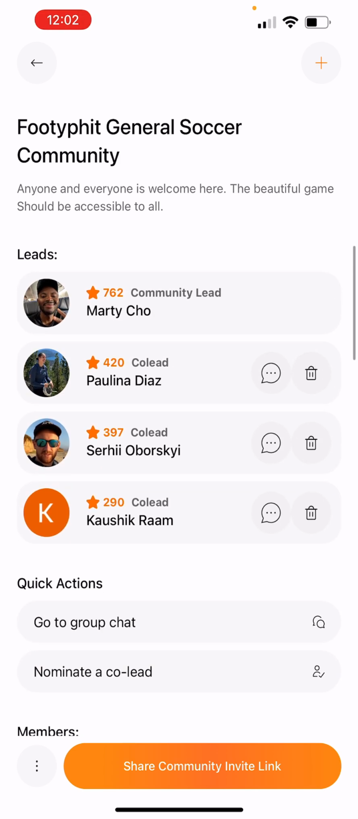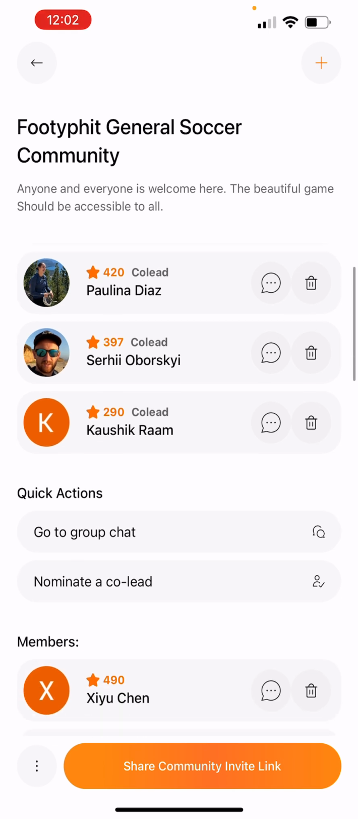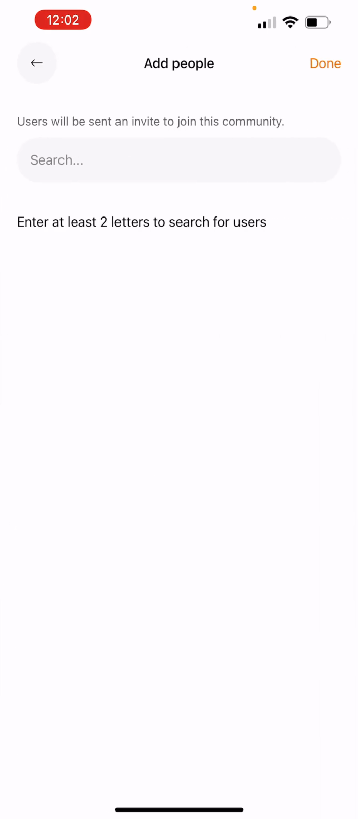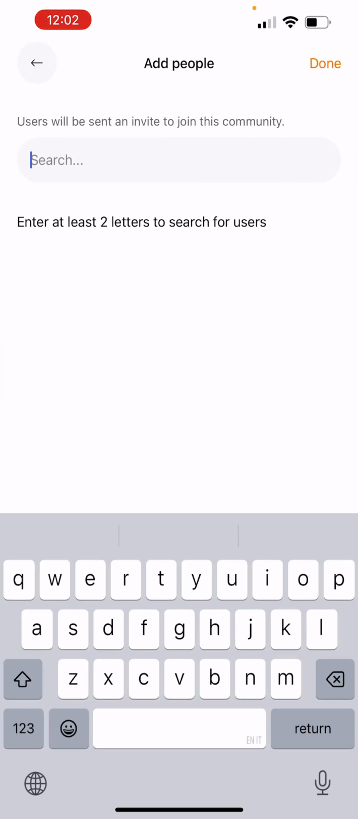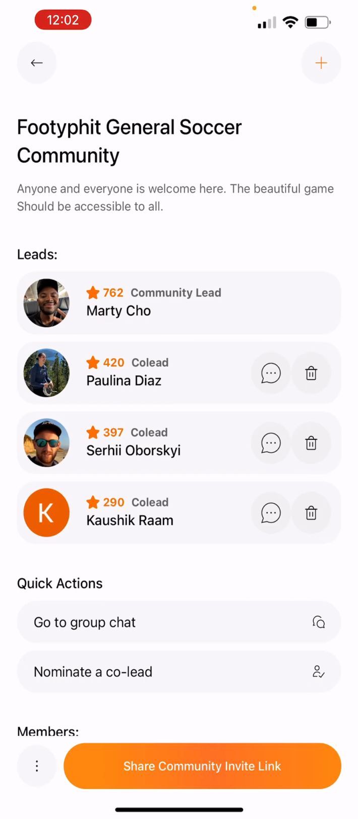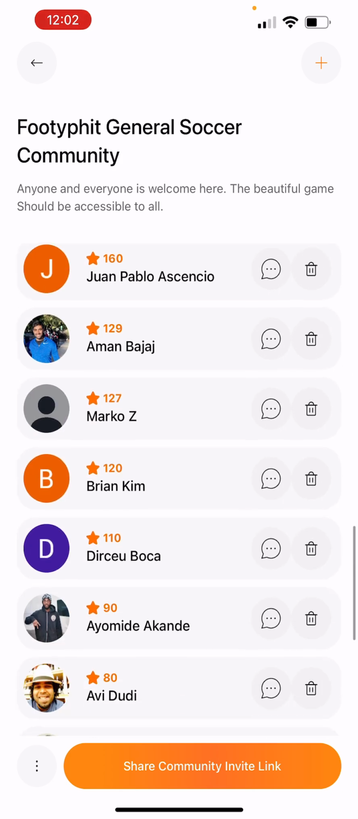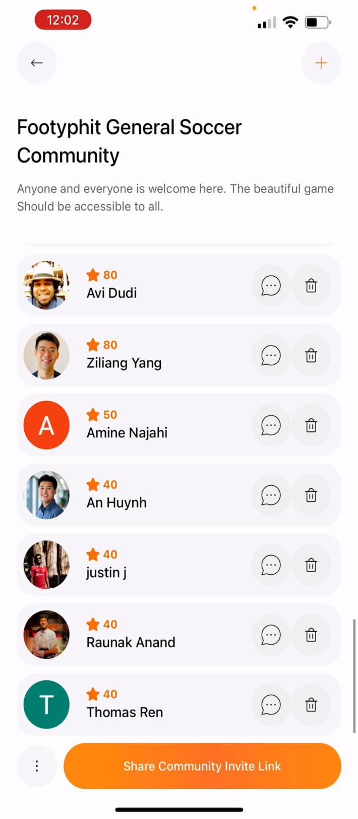Now, to create a new community or to add somebody to this community, rather, I can go to the plus sign in the top right and just search their name, and I can add them on my list. Now, say somebody doesn't have the Mechi app downloaded yet, and then you can't search them to add them on the app. What happens?